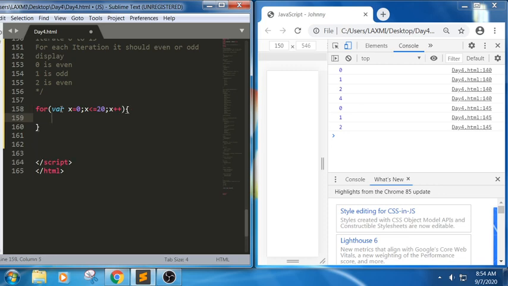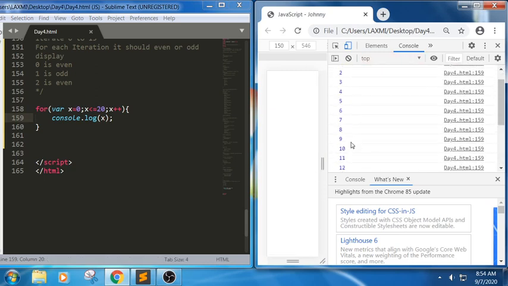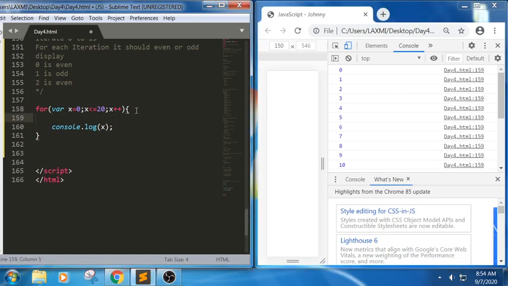So what it will try to do is print the values from 0 to 20, right? Let me write x here. So the output would be 0 to 20, but for each and every value beside it we need some value, depending on whether it matches the condition or not. Then we can write the even or odd condition.